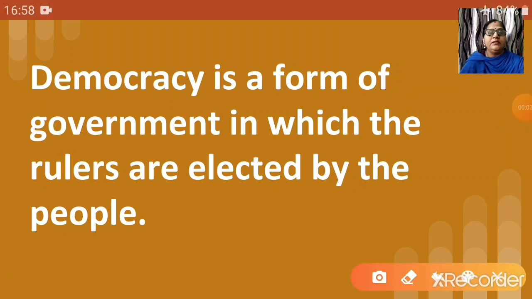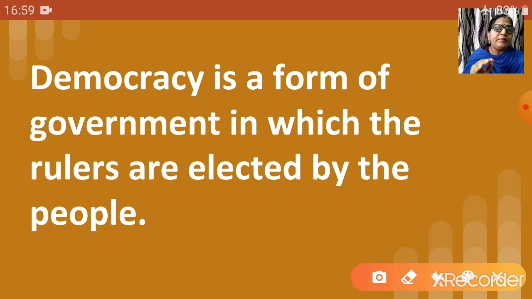Let us see this definition again. Democracy is a form of government in which the rulers are elected by the people, right? Now children, there are many keywords in this definition.